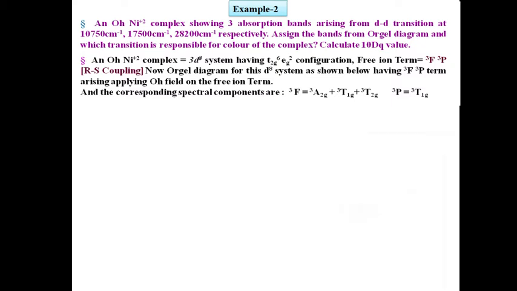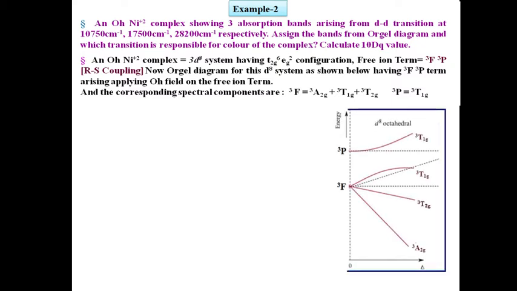Now for this system the Orgel diagram will be as shown here, with the energy order from down to up: 3A2g(F), 3T2g(F), 3T1g(F) and uppermost 3T1g(P).